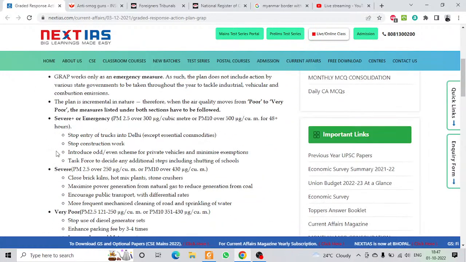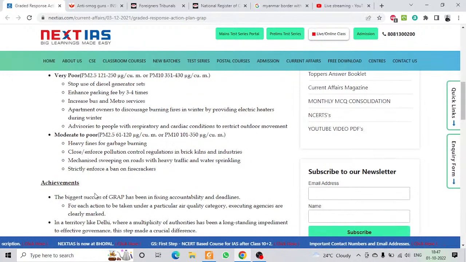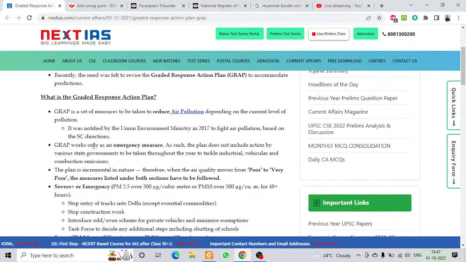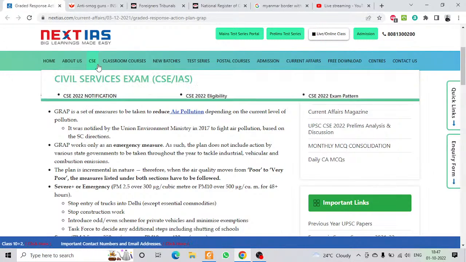So there are multiple criteria, like poor to very poor condition, different conditions, different measures. Severe plus or emergency, severe, very poor, moderate or poor. For each of them they have different responses. If you want, you can go through this article. I don't think that it's very relevant now, but you should know what the Graded Response Action Plan is.